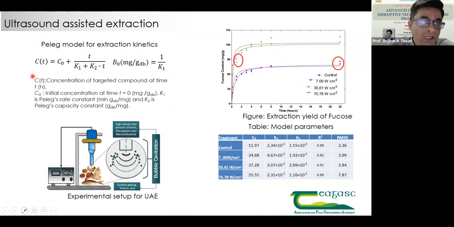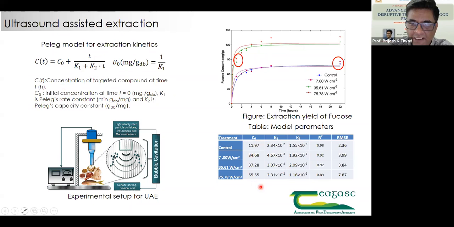And here, concentration at any given time t for the target compound, concentration at time t is 0. Obviously nothing is extracted in the beginning. And then the capacity constant. And based on that, K1 and K2 parameters can be obtained.